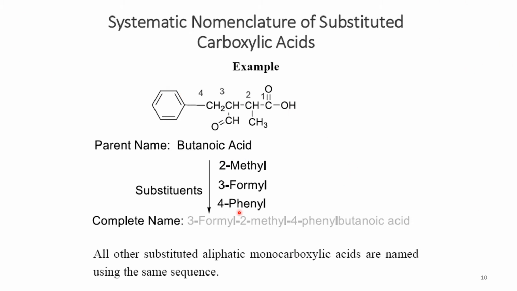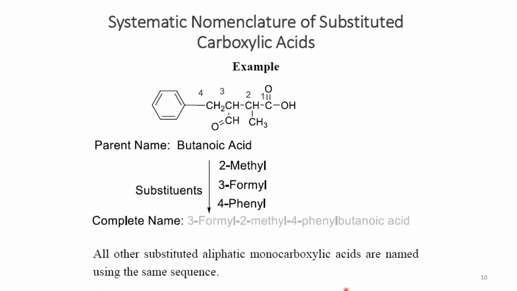After we have all these substituents with their proper locations assigned, we have to arrange them in alphabetical order. It means that formyl comes first, then methyl, and after that the phenyl group. So the name goes 3-formyl-2-methyl-4-phenylbutanoic acid.